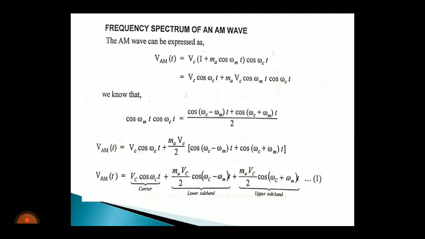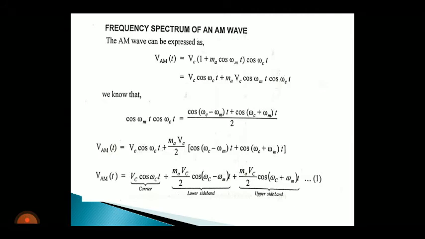Now multiply this. Once you multiply, you will get Vc cos omega c t plus Ma Vc by 2 into cos of omega c minus omega m into t plus Ma Vc by 2 into cos of omega c plus omega m into t.